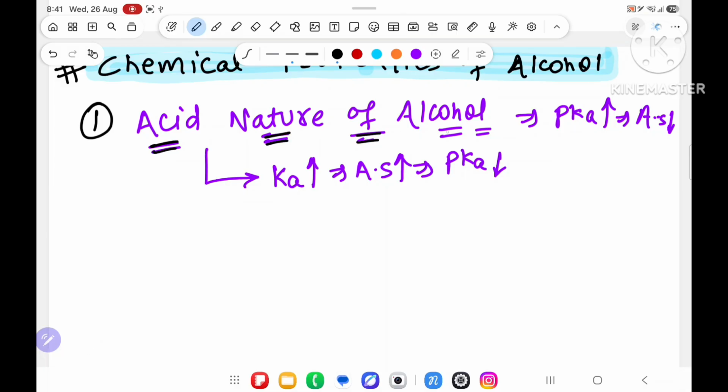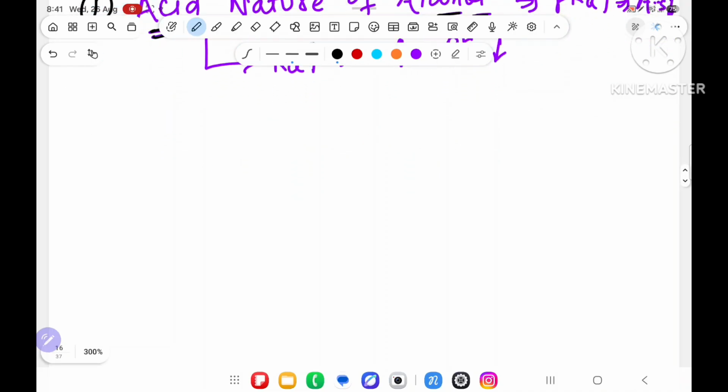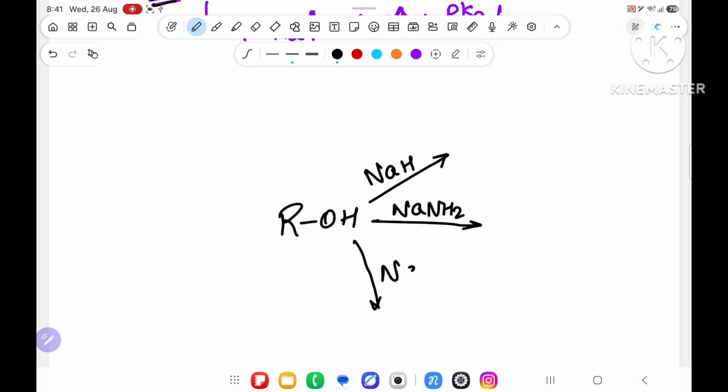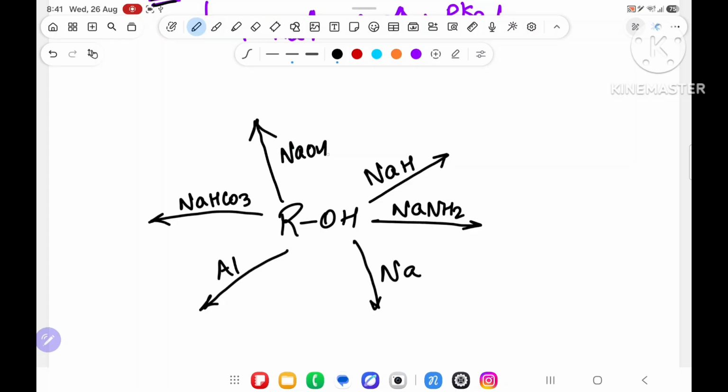In that I will take some reactions to dictate to you. Now suppose I have taken over here alcohol, ROH. Now I am asking, when this alcohol reacts with sodium hydride NaH, or it reacts with NaNH2, or with simple sodium, or with aluminum, or with NaHCO3, or with NaOH.